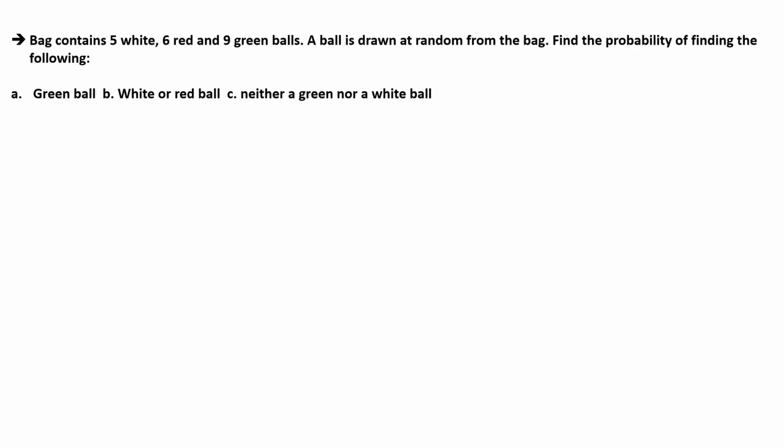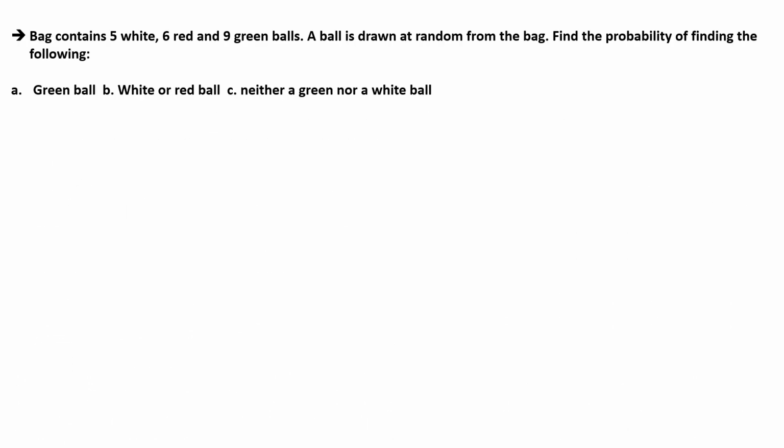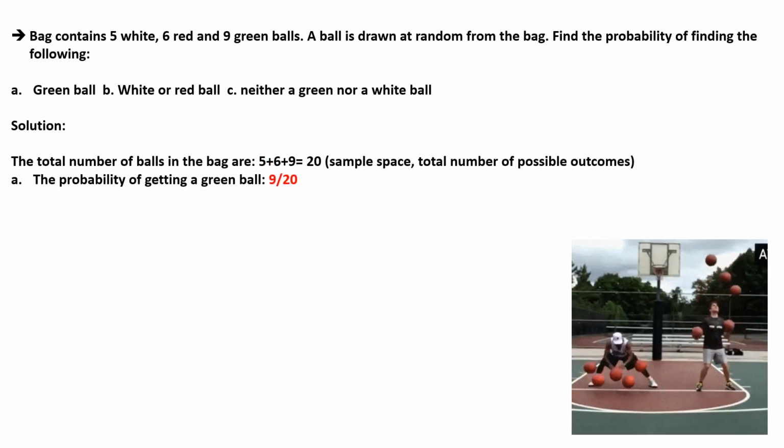In this sum, a bag contains 5 white balls, 6 red and 9 green balls. A ball is drawn at random from the bag. Find the probability of the following: A. A green ball. B. White or red ball. C. Neither a green nor a white ball. In this case, the total number of balls in the bag is 5 plus 6 plus 9, that is 20, which is the sample space or the total number of possible outcomes.